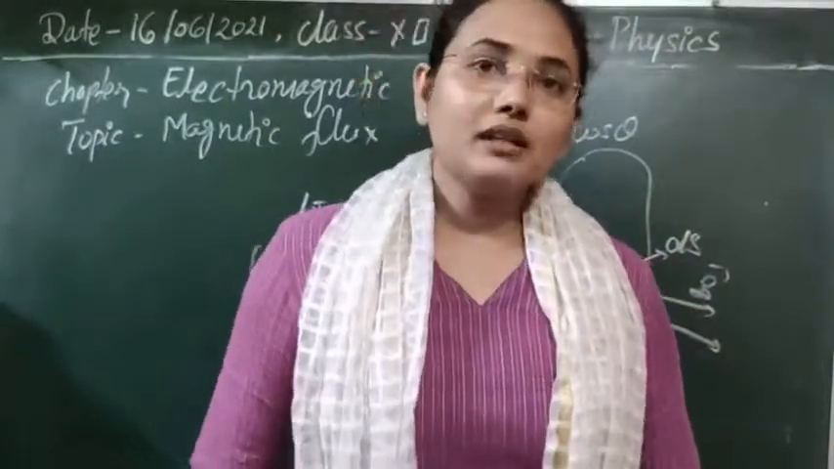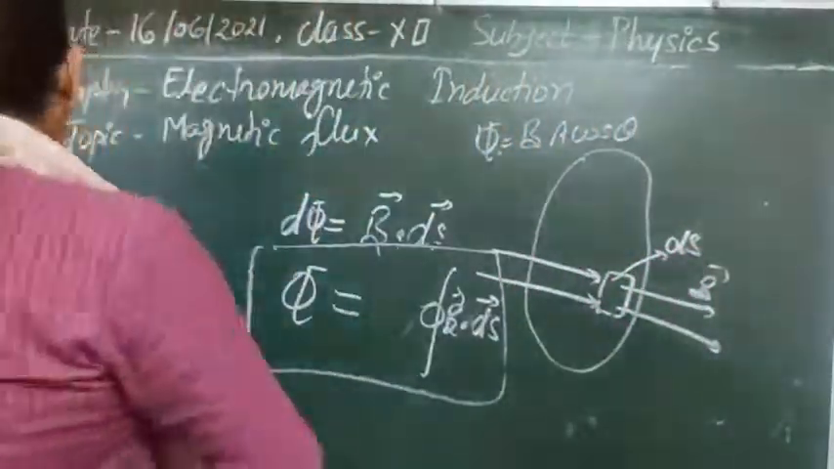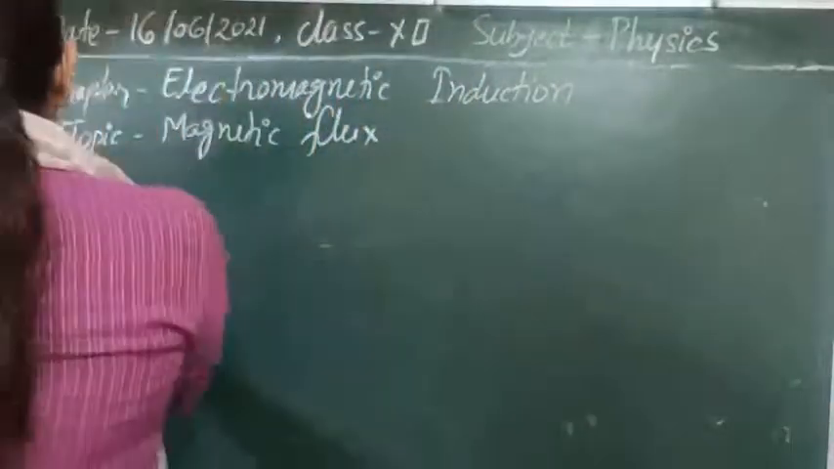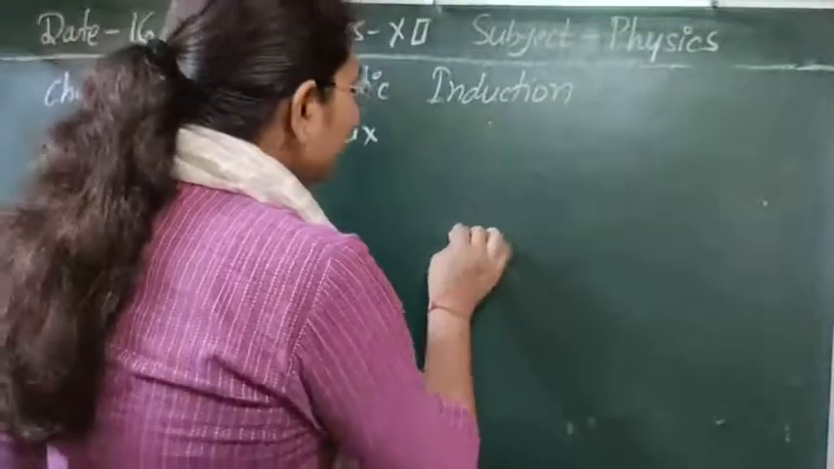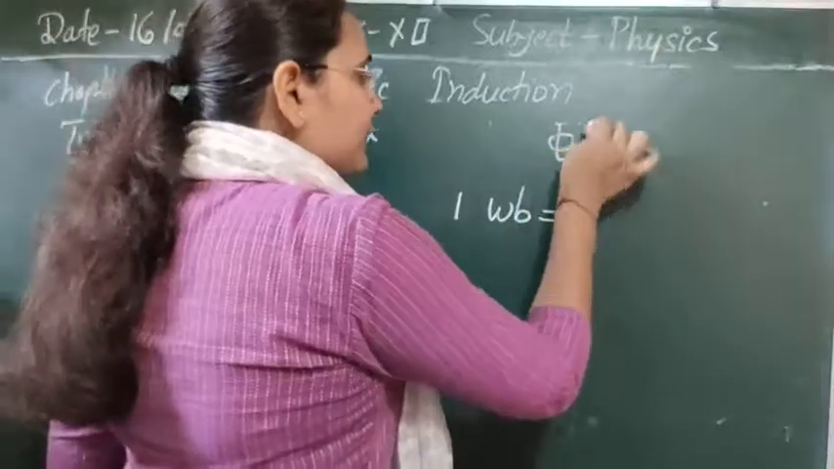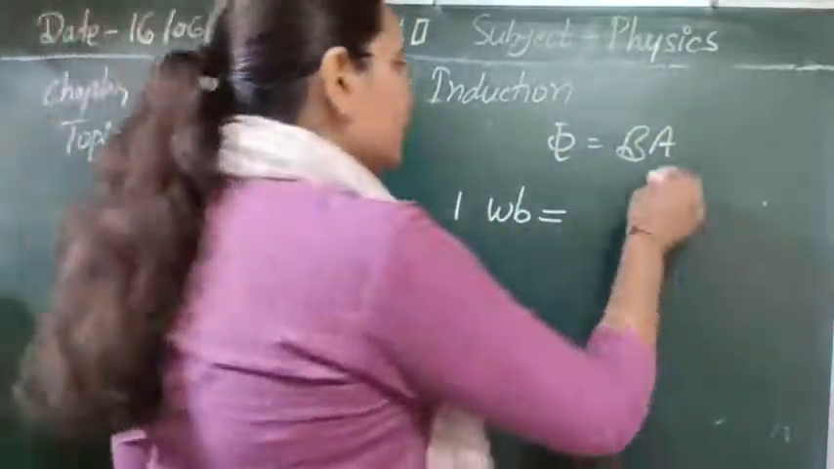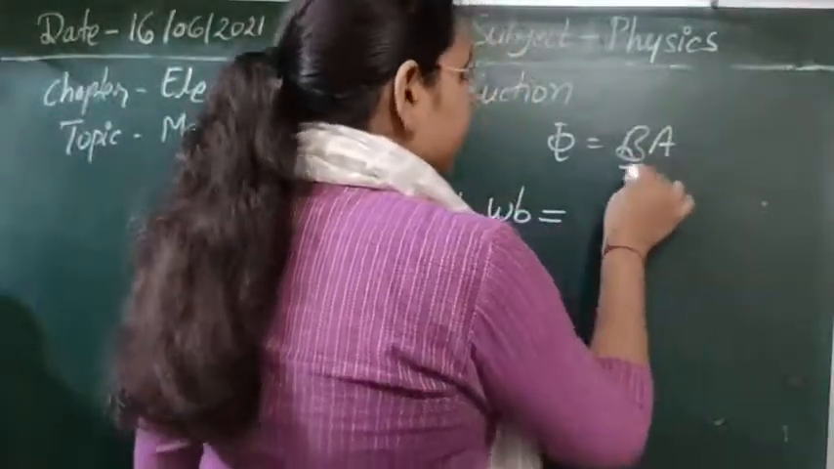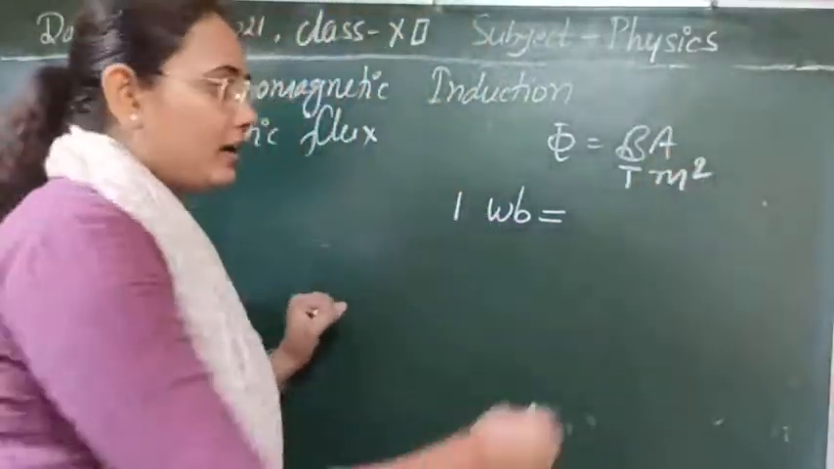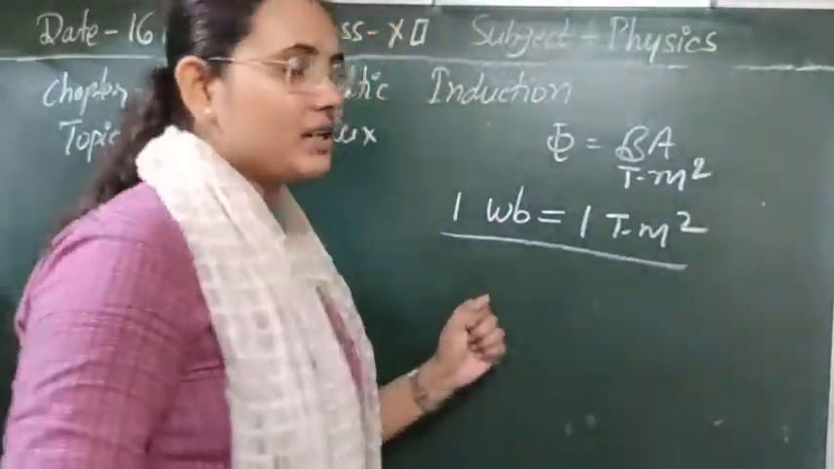If you look at the units of magnetic flux, in SI units we represent magnetic flux in Weber. So 1 Weber is denoted by this. As phi is given by BA cos theta, and theta is a unitless quantity, B has SI unit Tesla and A has SI unit meter square for area. So this is 1 Tesla meter square. This is the unit of magnetic flux.